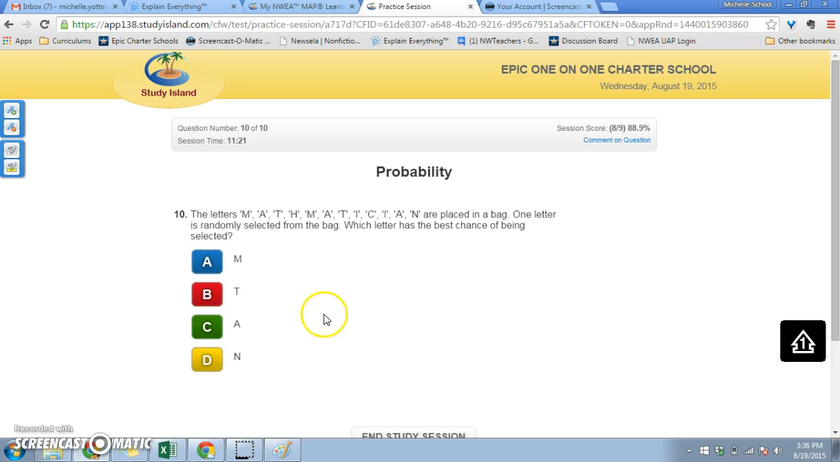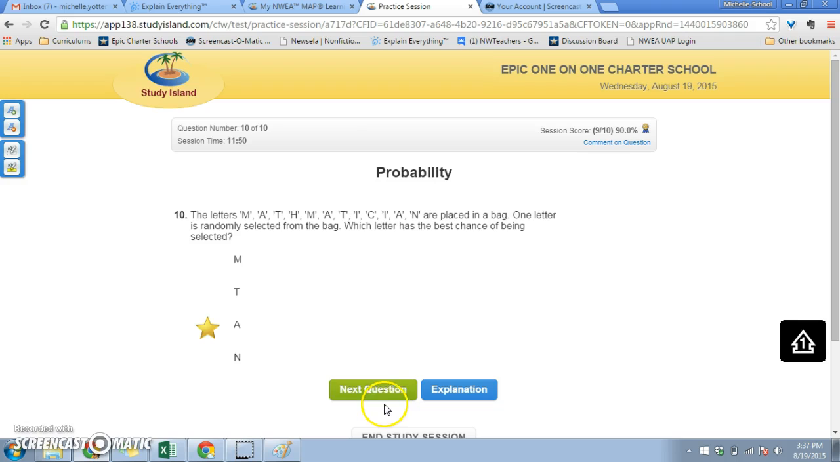Okay, the letters M-A-T-H-E-M-A-T-I-C-I-A-N are placed in a bag. One letter is randomly selected from the bag. Which letter has the best chance of being selected? So that means there has to be the most of them. M's, there are 1, 2 M's. T, there are 1, 2 T's. A's, there are 1, 2, 3 A's. And N, there is 1 N. So it'd have to be A.